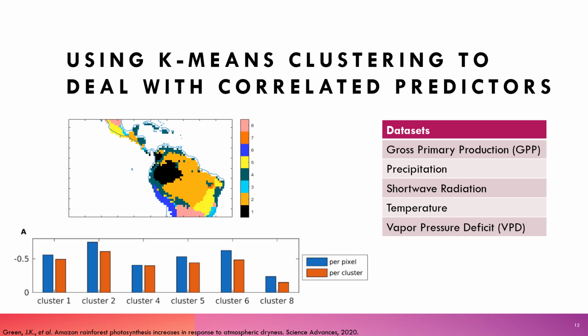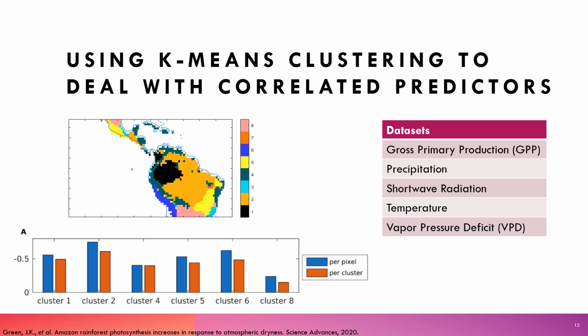For inputs to our clustering algorithm, we use these data sets listed here on the right, and we clustered the study area using both their mean values as well as their variability. And after doing so, we ended up with the following 8 clusters shown here on the left. And they're ranked in terms of the amount of precipitation they receive. So cluster 1, or the black areas, those are the wettest parts of the region, and cluster 8, those are the driest.